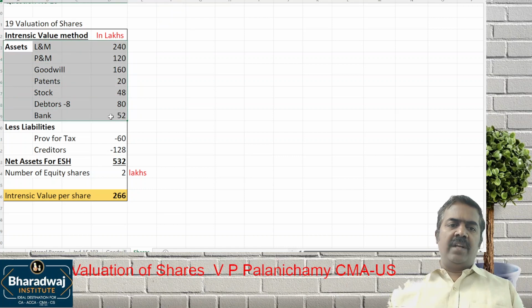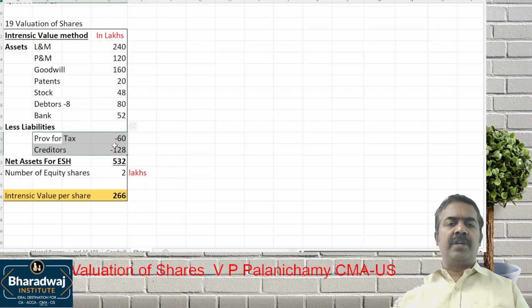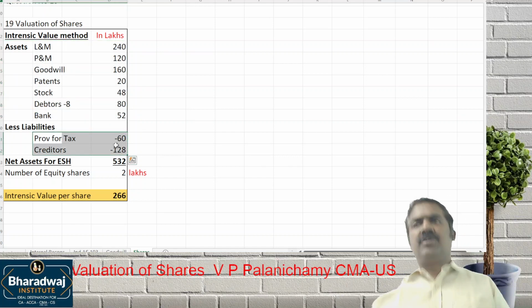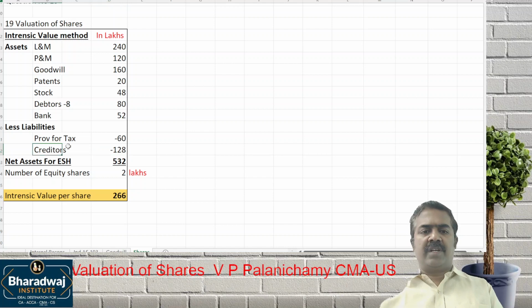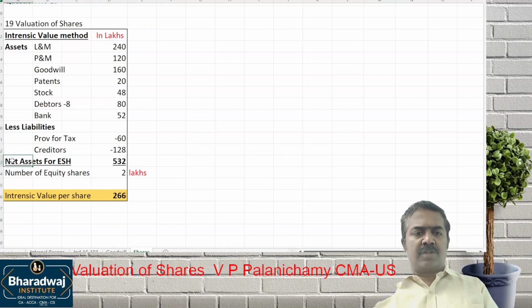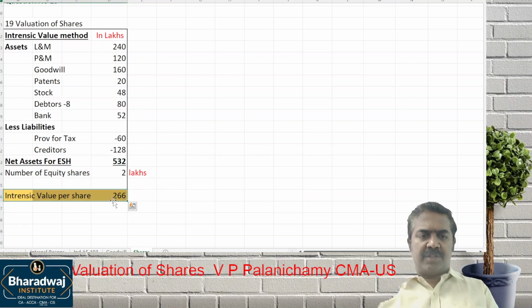Everything is same. Only thing is that they are not asking you to ignore provision for tax. We consider provision for tax also. Net assets for equity shareholders divided by number of equity shares gives us what? Intrinsic value per share.